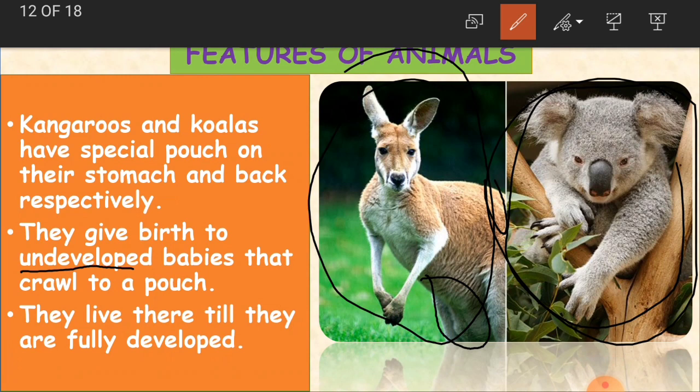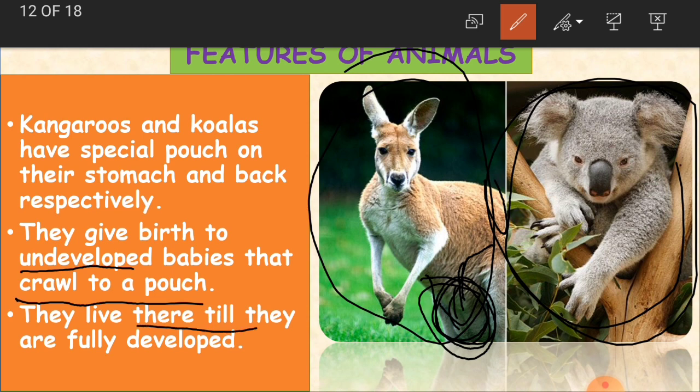Once after 30 days, what happens, they crawl to the pouch. So they crawl from the stomach or the womb of the kangaroo to the pouch. Actually, what is a pouch, children? It's just like a pocket, like a bag, a small bag. So what does this baby do? After coming out from the womb, after 33 days, it crawls to the pouch and here it starts developing. It may take around 8 months for it to completely get developed.